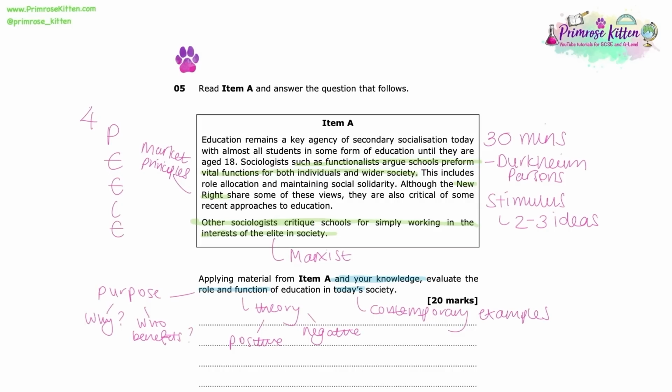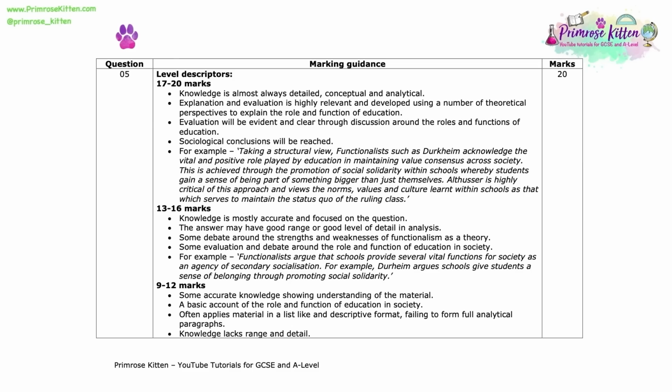So let's take a quick look at the mark scheme. So you can see on that first bullet point, knowledge is almost always detailed, conceptual and analytical. So there's lots of different ideas and concepts that you would be able to include in this essay. What you need to do is make sure that you select the ones that you can argue in the most detail. So that includes being able to name specific sociologists, that includes being able to apply specific examples, and that means that where you apply those concepts and examples, you are able to explain the significance of them through your analysis.